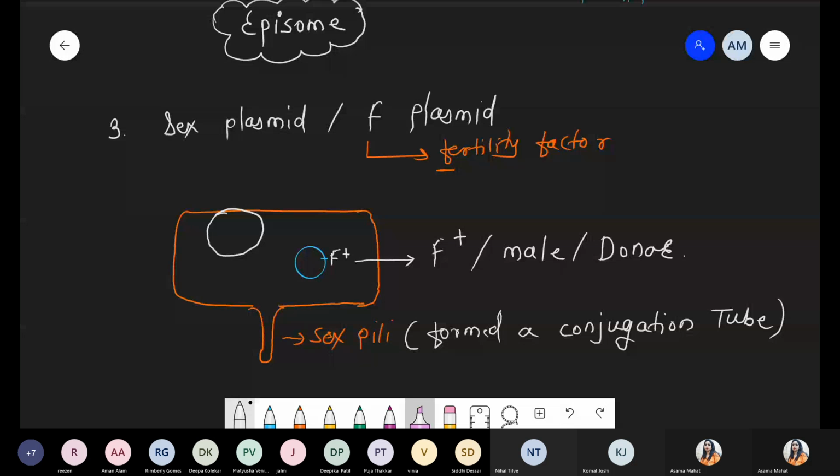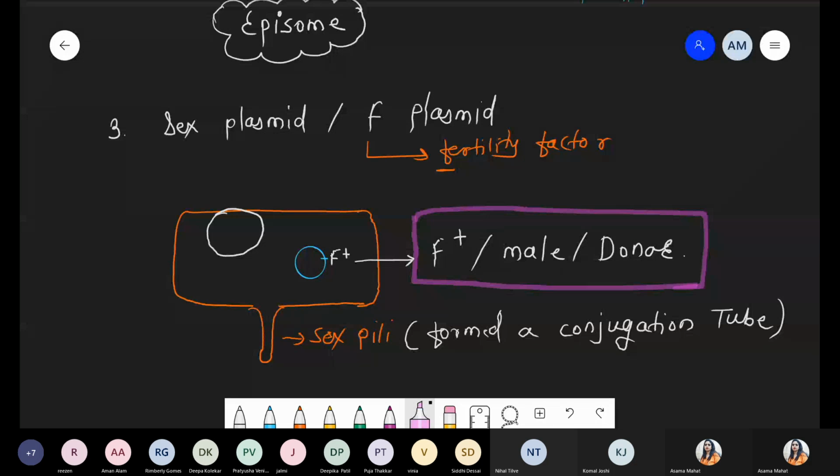Okay, so fertility factor, जिस bacteria के पास present होगा, definitely that bacteria will act as a male bacteria or the donor bacteria. Please remember this thing. In case of bacteria, there is no male and female concept. We know very well that bacteria show reproduction by the asexual method, mostly binary fission. But we are using the word male only with respect to plasmid. Remember this point. हम bacteria को male या फिर female नहीं कह रहे.